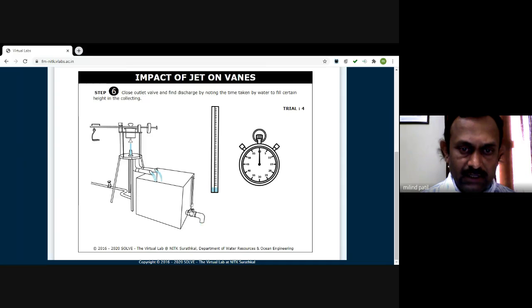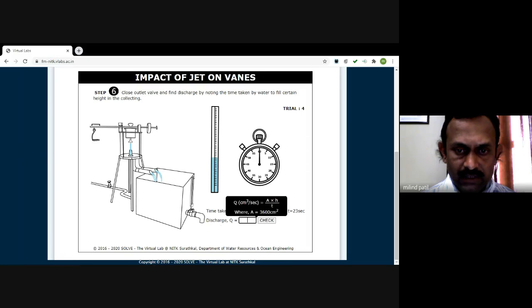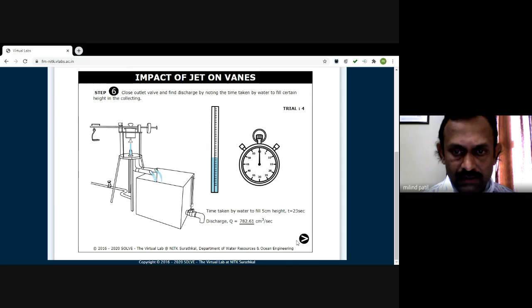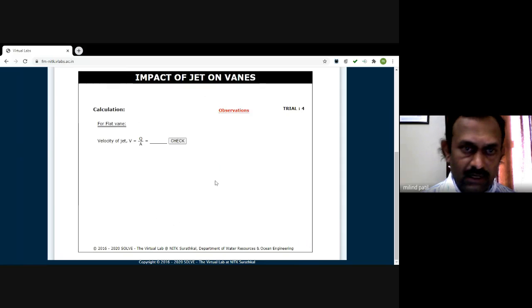Let us measure the discharge. Put the valve off. Measure the height. Measure the time. The discharge is now available. You can obtain this discharge by simple calculations. It is 782.61 centimeter cube per second.